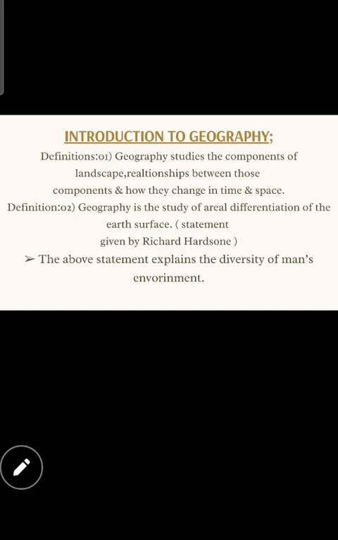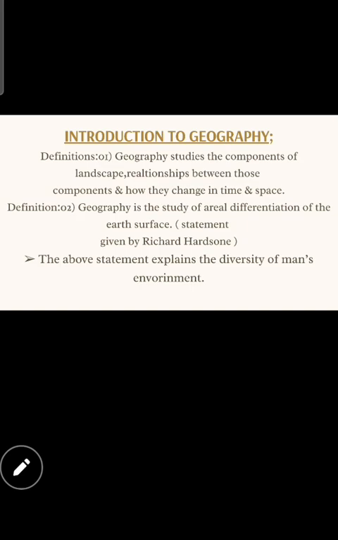And the second definition is that geography studies the areal differentiation of the earth's surface. Richard Hartshorne said it simply, right? He said that geography studies the areal differentiation. That's the area, right? It always speaks about the earth's differentiation, earth changes, earth rotation, everything, earth rotation, revolutions, right?